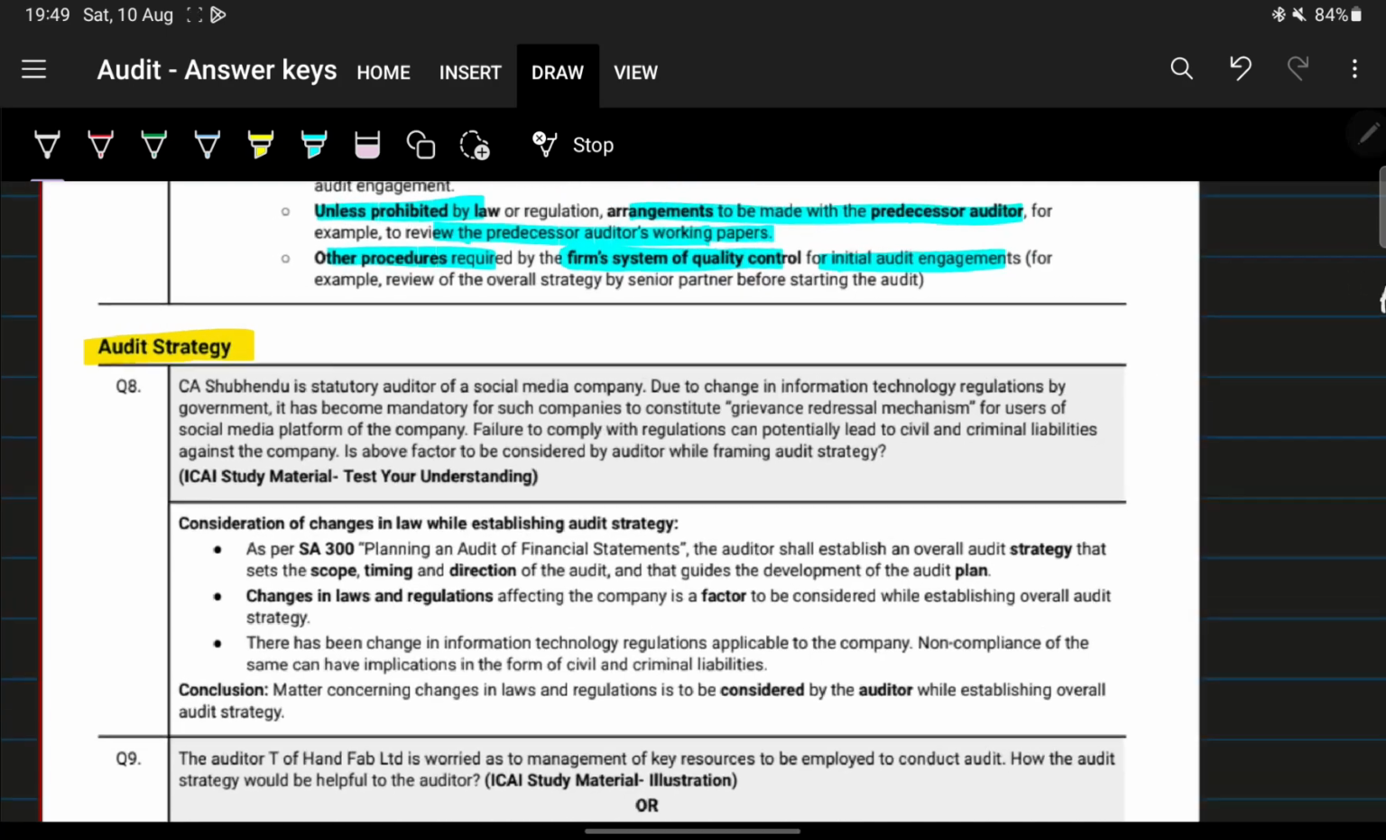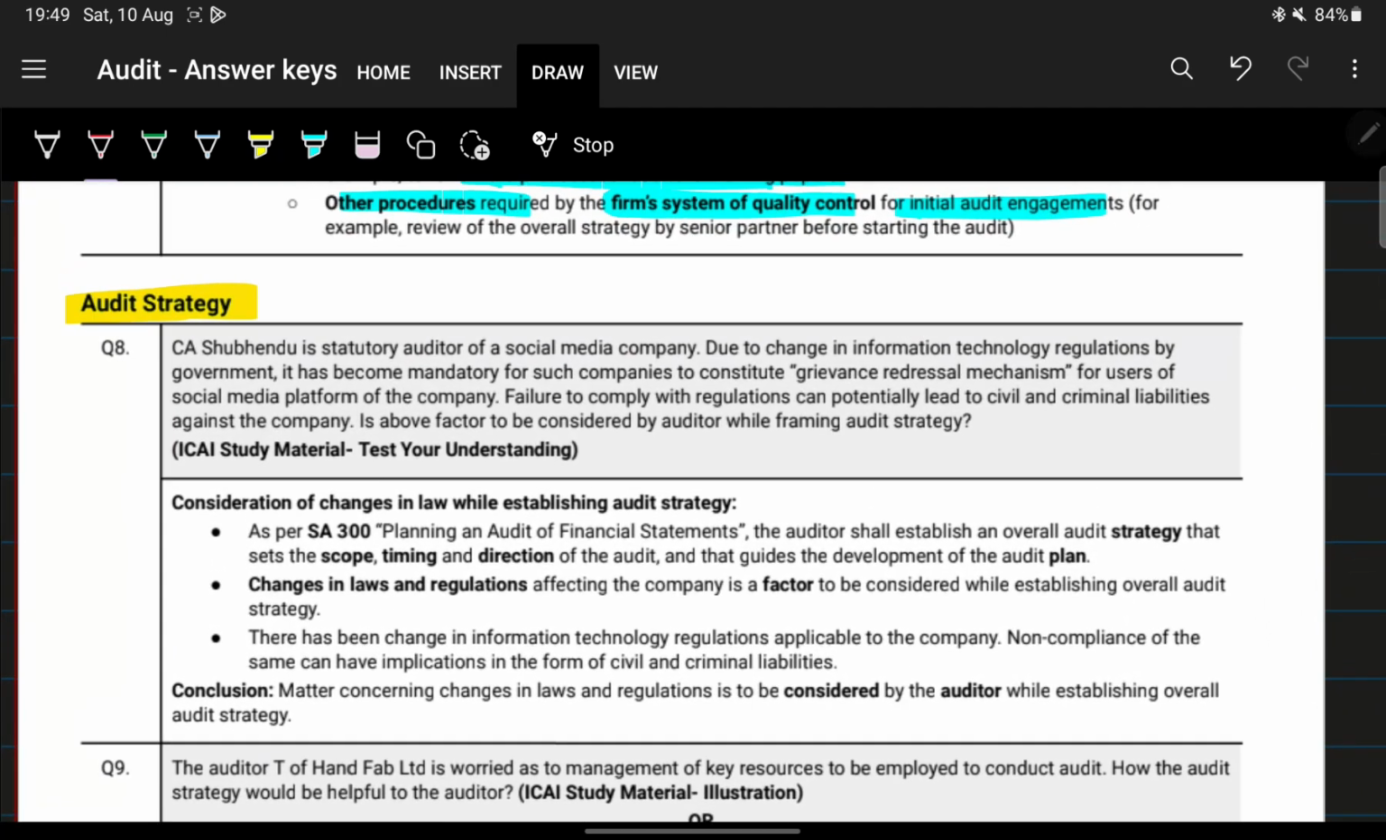Now we'll just go through it. So first, a CA is a statutory auditor of a social media company. Due to the change in information technology regulations by the government, it has become mandatory for such companies to constitute a grievance redressal mechanism for users of the social media platform of the company. Failure to comply with the regulation can potentially lead to civil and criminal liability against the company. Is the above factor to be considered by the auditor while framing the audit strategy?